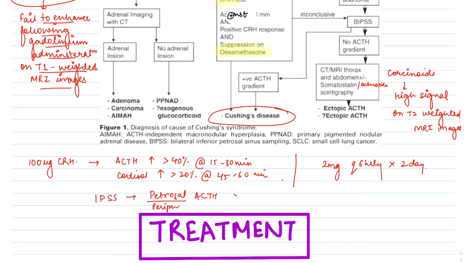If the ratio is more than 2 at baseline, or after 3 to 5 minutes of CRH administration it is more than 3, then this is a positive test, and it is suggestive of Cushing's disease, that is a pituitary corticotrope adenoma.